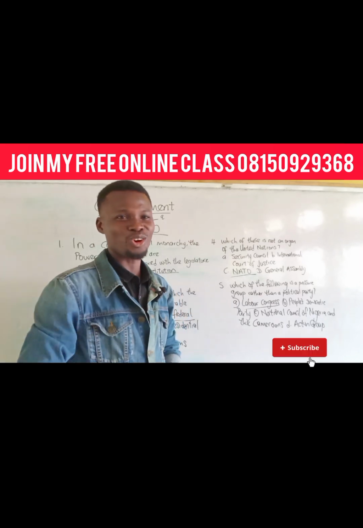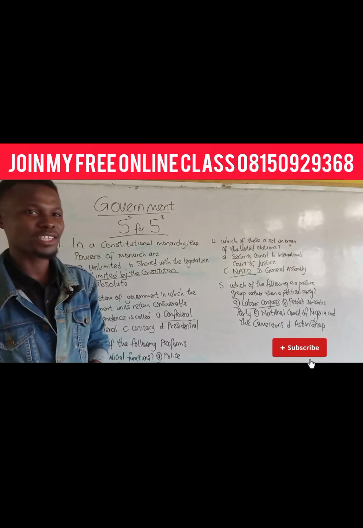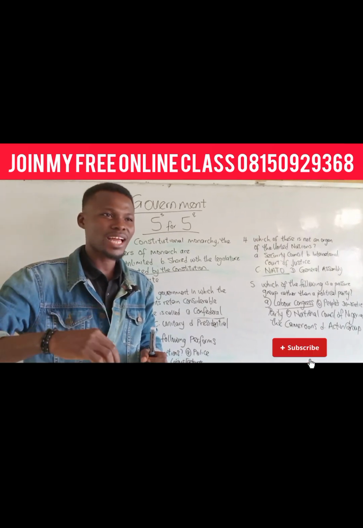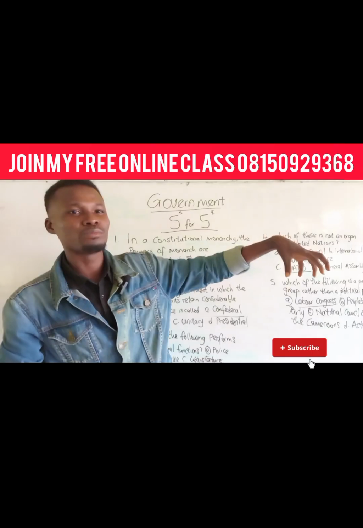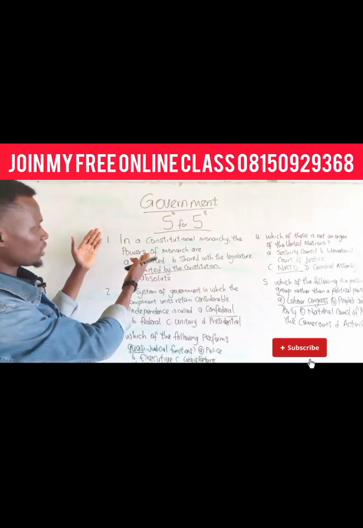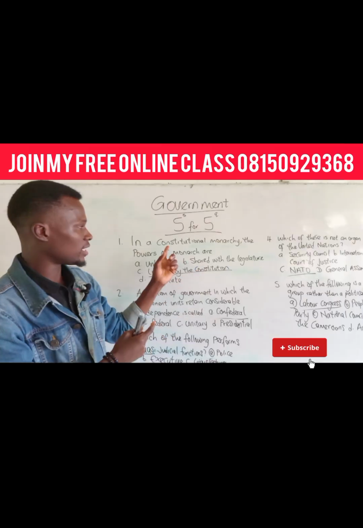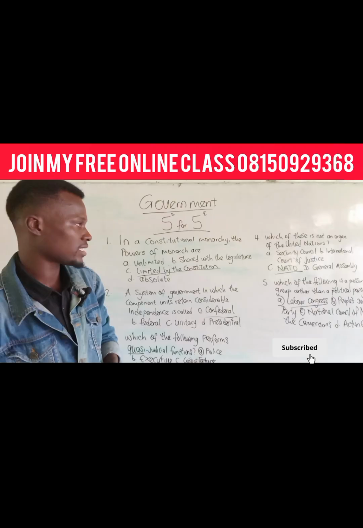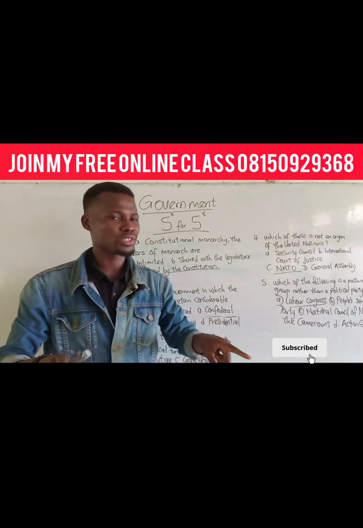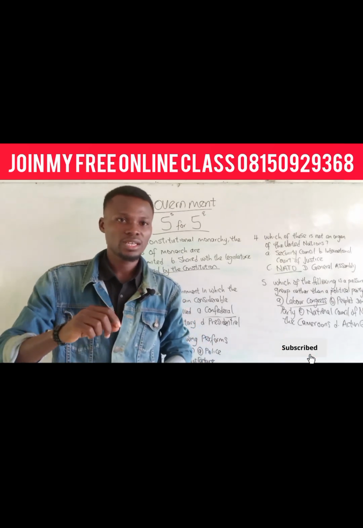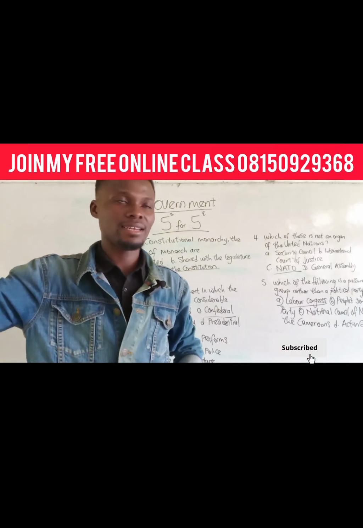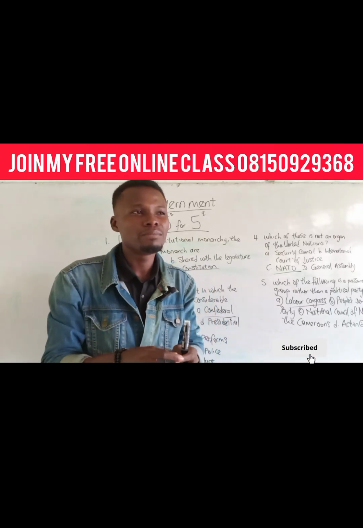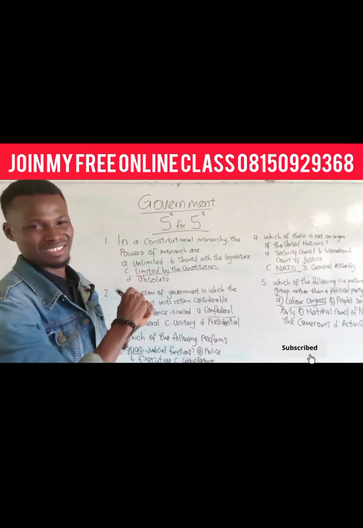All right. What is the third secret when you want to solve past questions? The third secret is that you ask yourself, what are other questions that can come out from the same topic? Look at it. This question 1, we traced it to constitution, constitutionalism, monarchical system of government and types of monarchical system of government. But the good you will do to yourself as a student that is aiming for academic heights and excellence is to ask yourself, what are other likely questions that may come from the same topic?